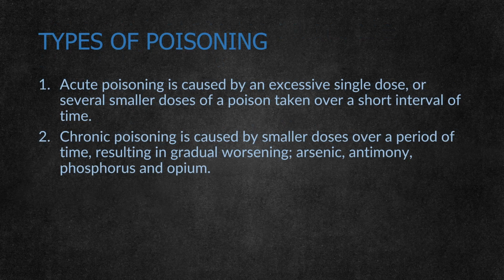Coming to types of poisoning, the types mainly depend on how the poison acts. Acute poisoning is caused by an excessive single dose or several smaller doses of poison taken over a short interval of time. Within a short interval, the person dies because of acute poisoning. Chronic poisoning is caused by smaller doses over a period of time, resulting in gradual worsening, like arsenic, antimony, phosphorus, smoking. When taken in small doses, they get deposited in the body and cause long-term effects.